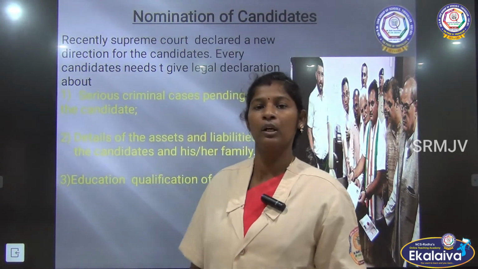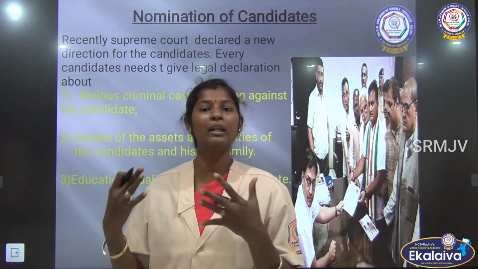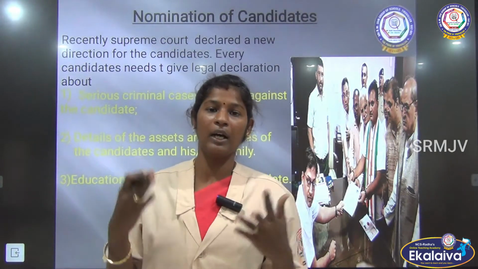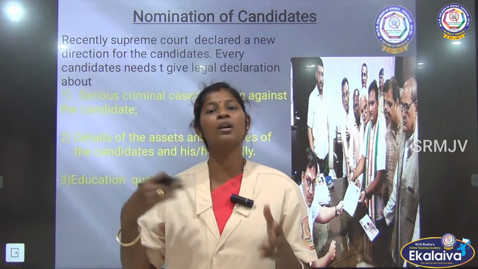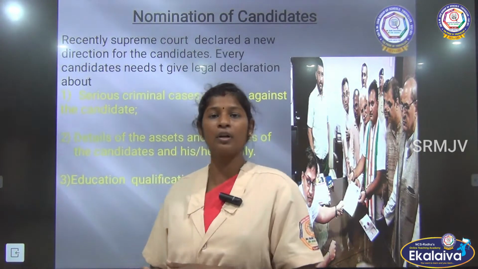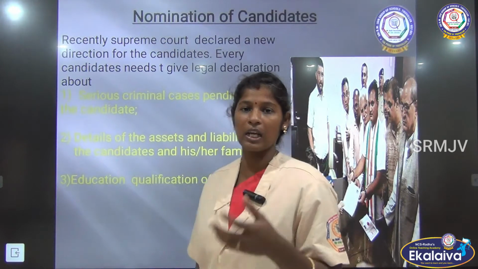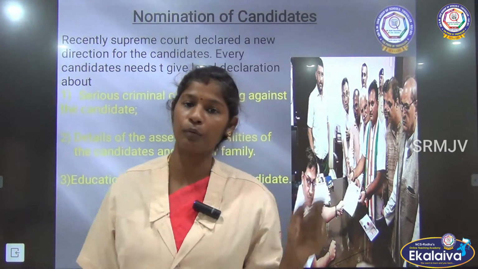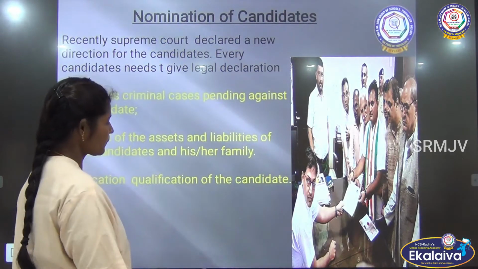The first one is whether they have any serious criminal cases pending against their name, and then they have to submit the assets and liabilities of themselves and their family members. And then the last one, education qualification. If they possess any education qualification, they have to fill it in, right?